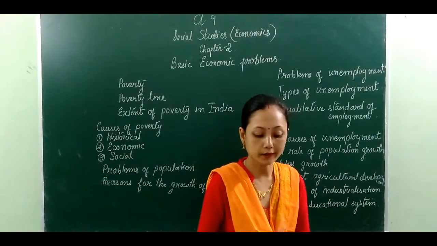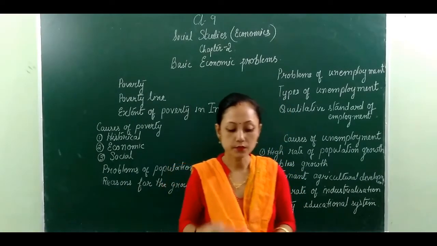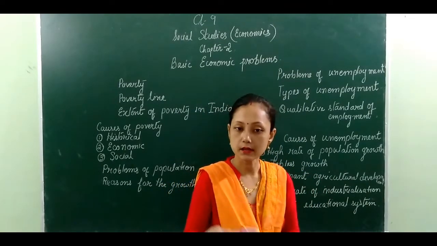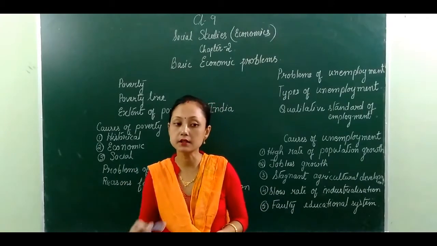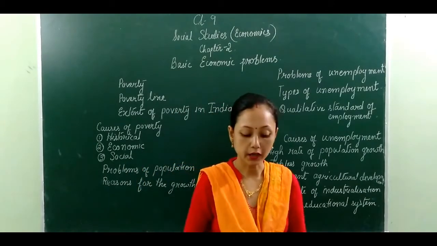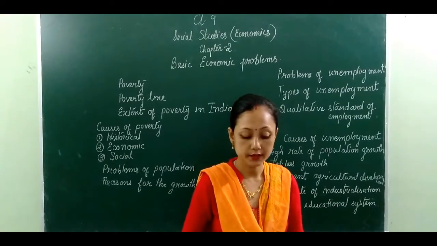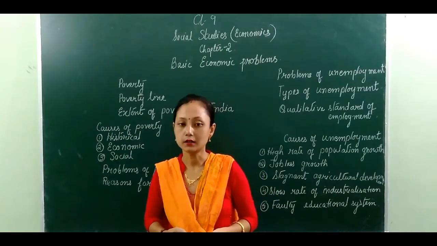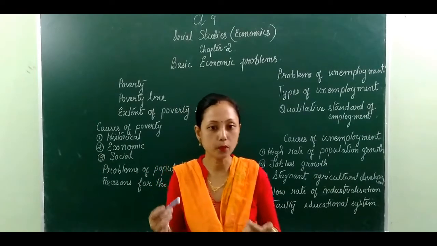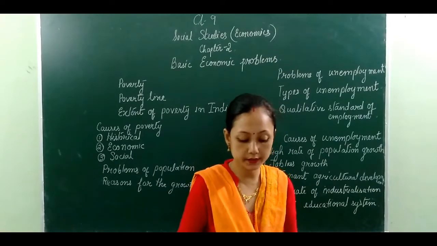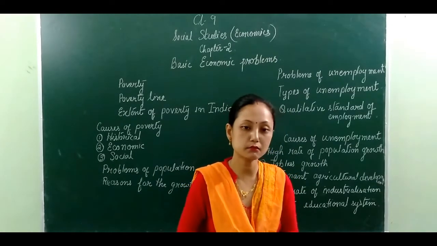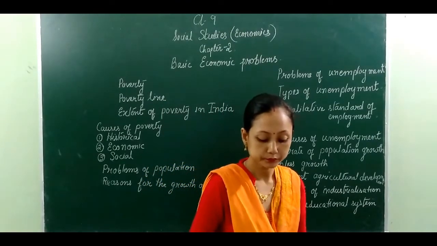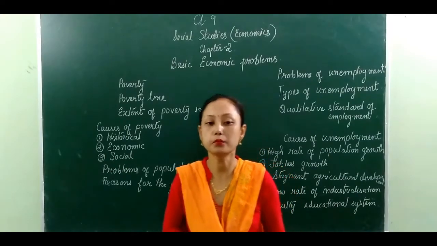Now let's see the points. What is the reason behind the growth of population in Assam? Why is the total population of Assam increasing day by day? Number one is the high birth rate. Second is illiteracy. High birth rate means the number of children being born is increasing. Illiteracy means people are uneducated. Third is poverty, which means most of the people are poor.